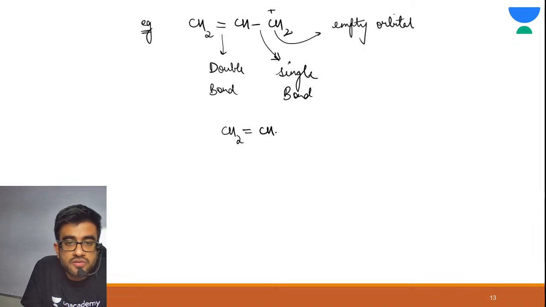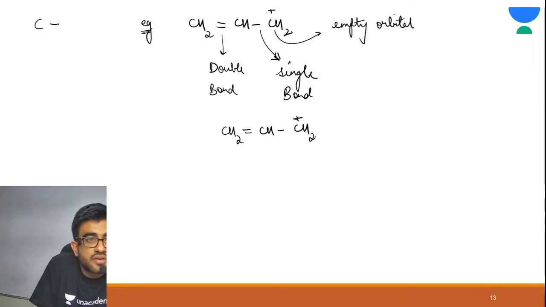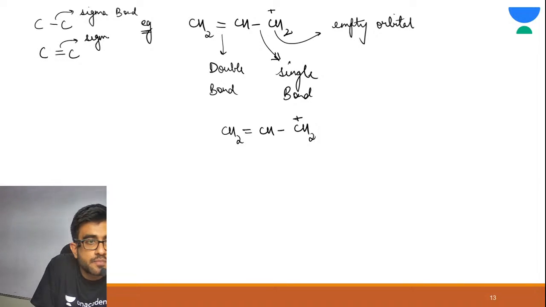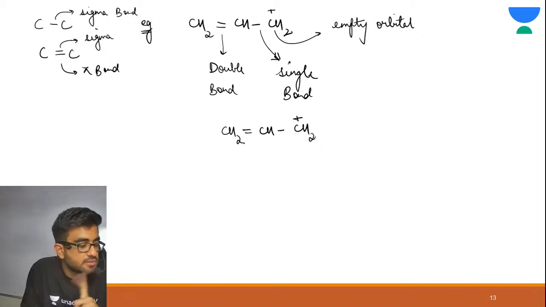CH2 double bond CH, CH2 plus. Let me draw resonating structures for you. If it is a single bond, it is a sigma bond. If it is a double bond, it has one sigma and one pi bond. Got it? So here there is a double bond, so you have one sigma and one pi.